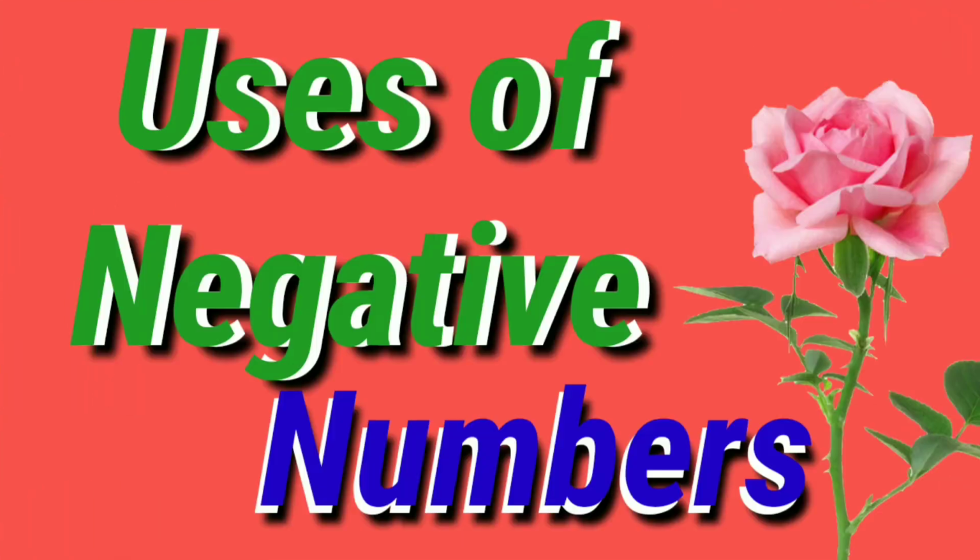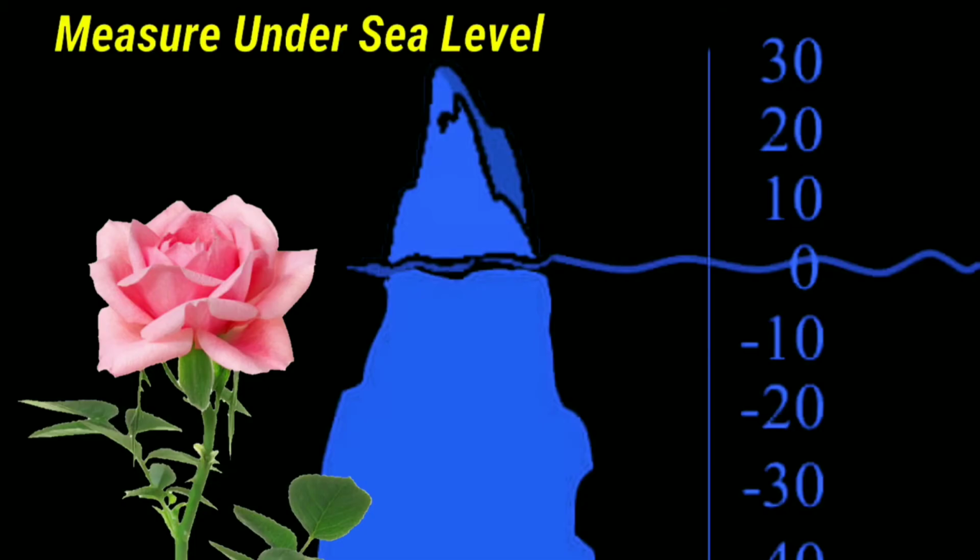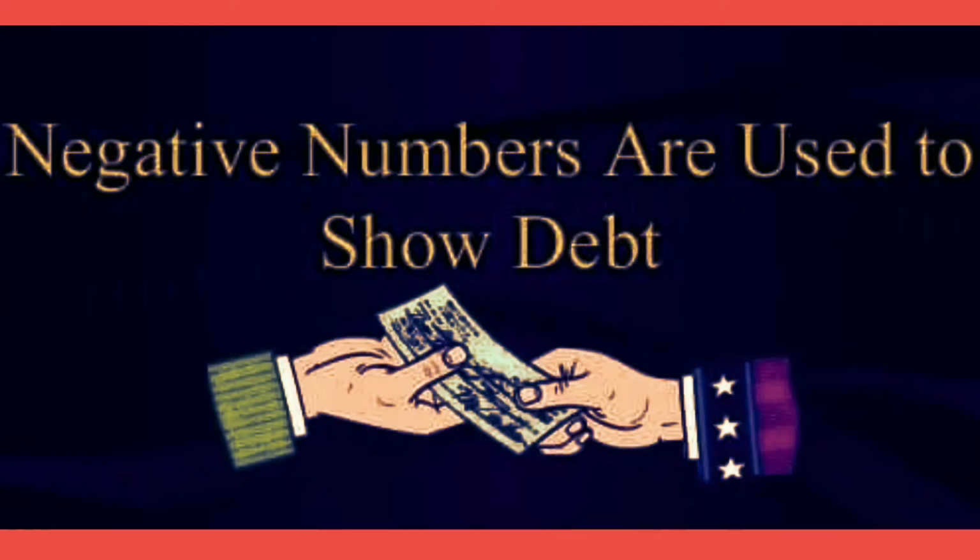The question may arise where we use negative numbers. Negative numbers are used to measure temperature and many other things. Likewise, sea level, showing the depth, or somebody's debt in a bank.